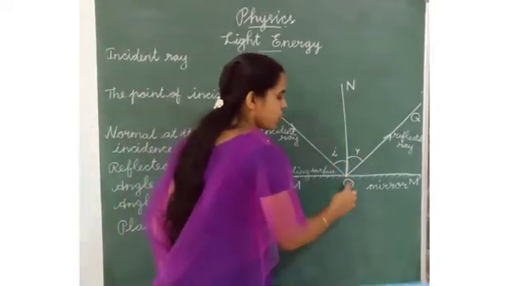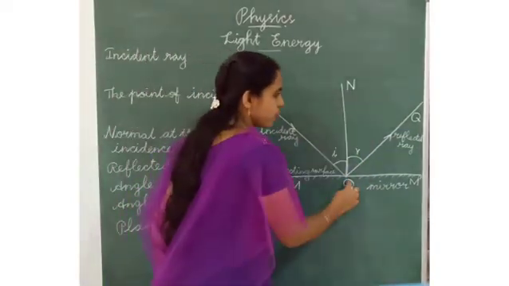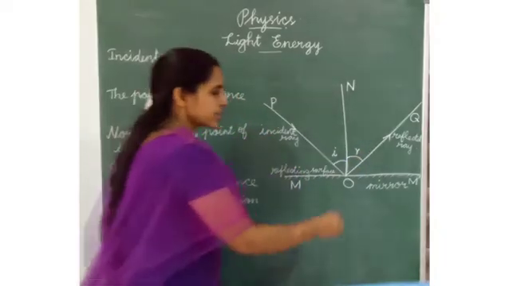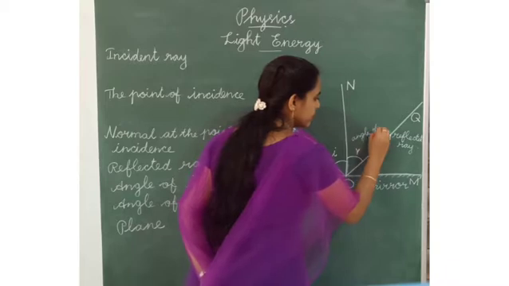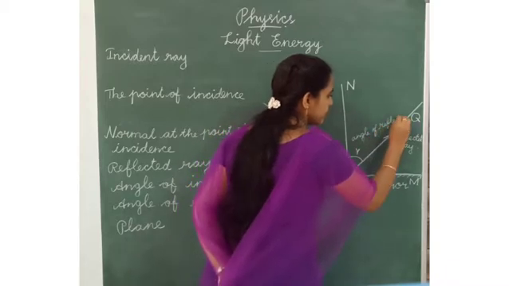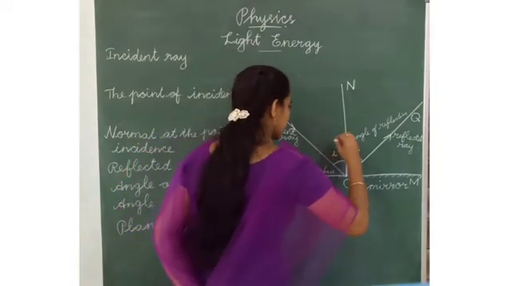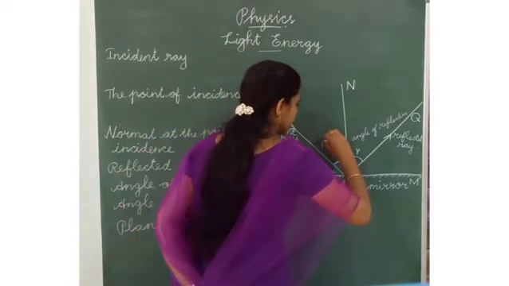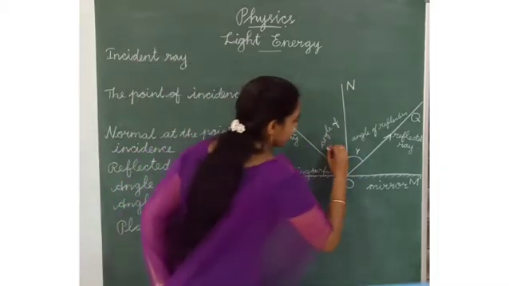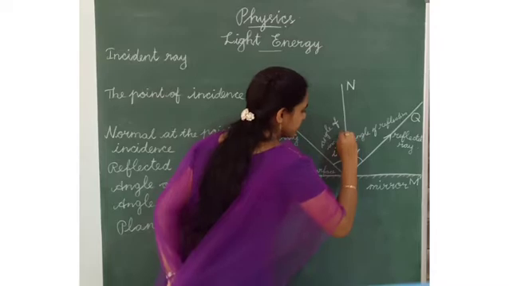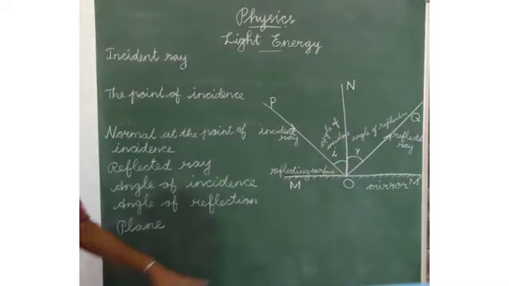So angle NOQ is equal to R. This is the angle of reflection. This is the angle of incidence. Do you understand this?